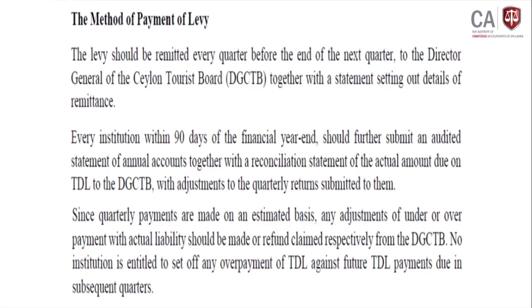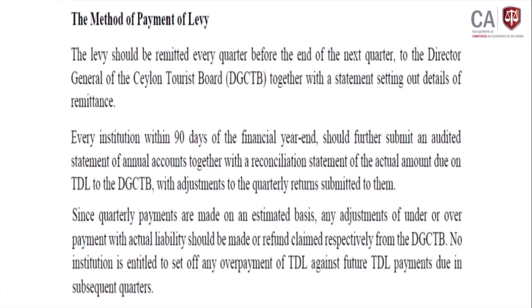On this reconciliation submission, if there is any adjustment related to a return already submitted, they should submit it with the adjustment, right. Since quarterly payments are made on an estimate basis, any adjustment of under or overpayment against actual liability should be made, or a refund claimed, from the Director General of the Ceylon Tourist Board.